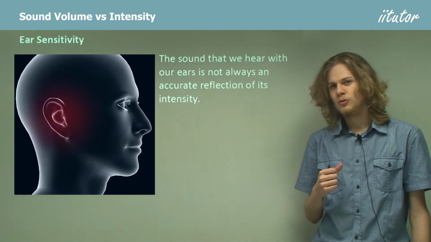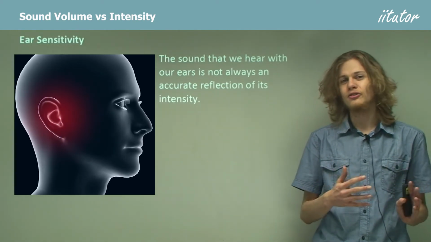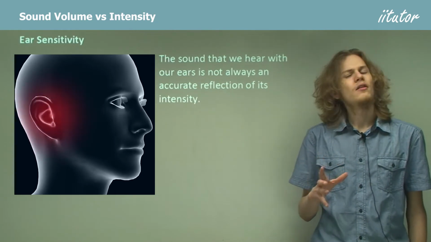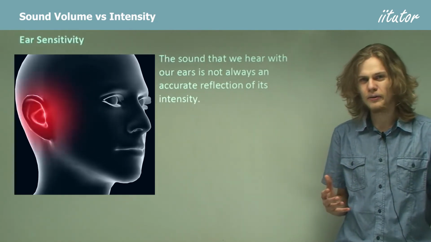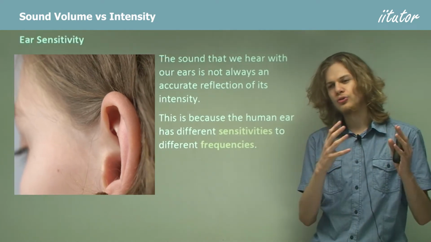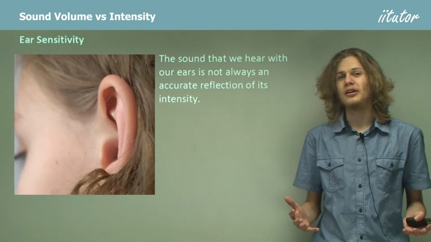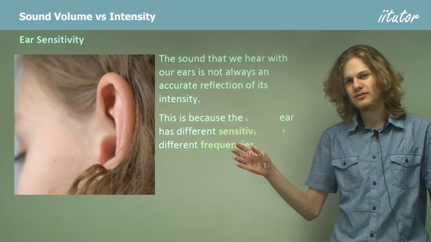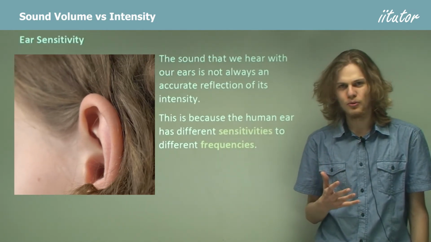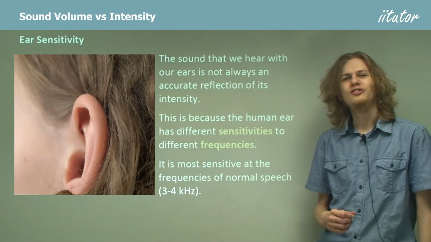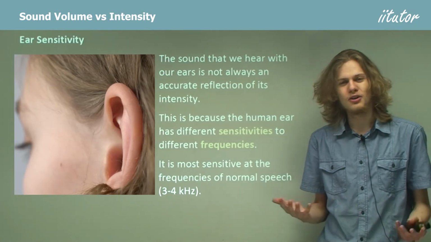Why would that be? Well, we've discussed before about infrasound and ultrasound, but it turns out that the human ear has different sensitivities for different frequencies of sound. When we get close to ultrasound or close to infrasound, and of course we can't hear those, then frequencies right in the middle. So what do you suppose the human ear is most sensitive to? Now, the human ear is most sensitive to the sound of other humans, as you might have expected.